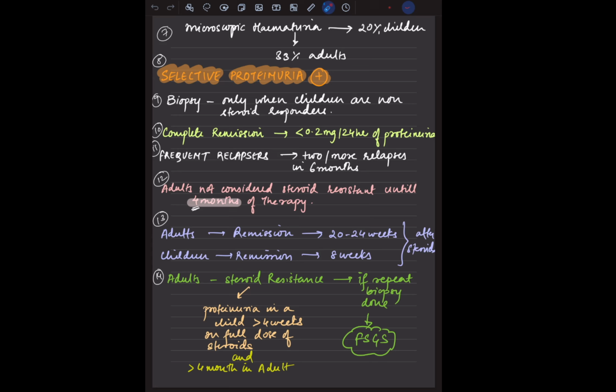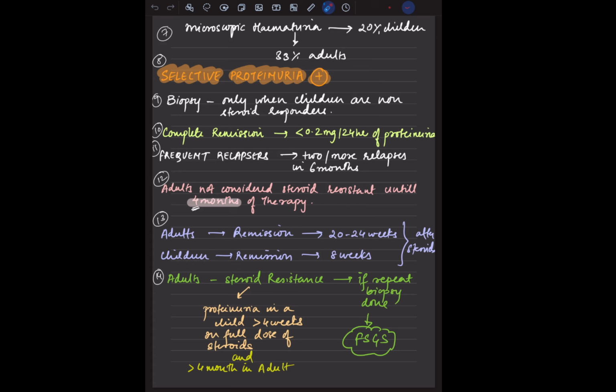Now coming to remission: how do we see there is a remission after giving steroids? It is less than 0.2 gram per 24 hours of proteinuria. So there could be a complete remission. Now, frequent relapses. What are frequent relapses? 2 or more relapses in 1 month, or 3 or more relapses in 1 year. Remember that. Adults are not considered steroid resistant until 4 months of therapy. This is the timeline: after 4 months we can go with the biopsy, right?